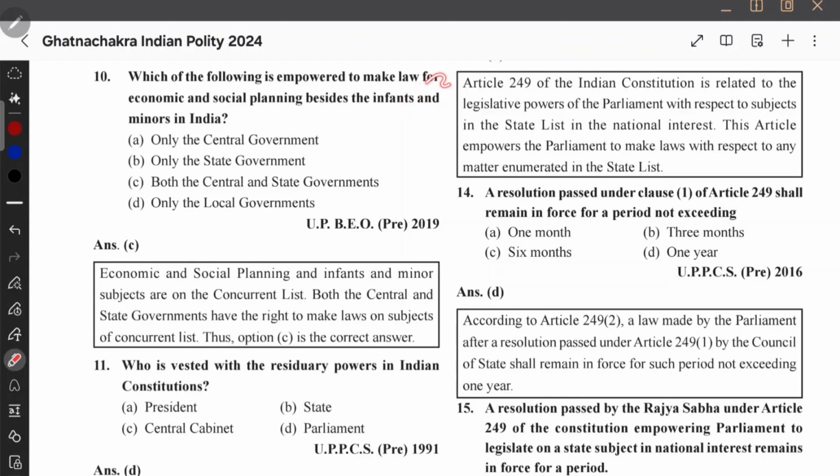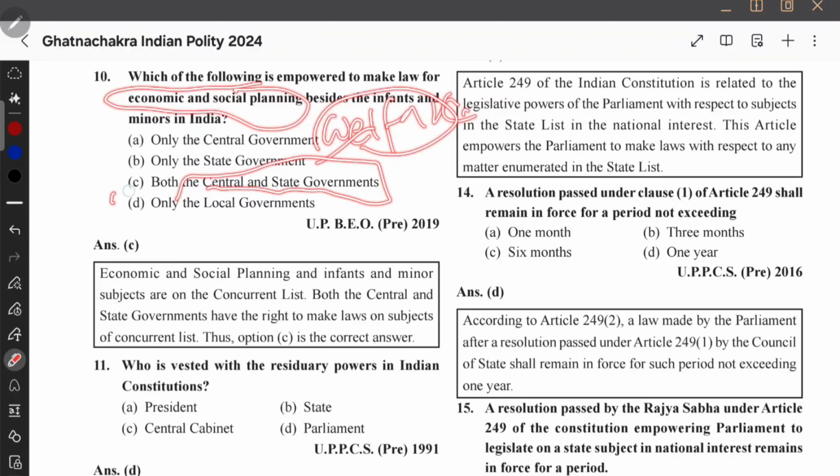They're asking which of the following is empowered to make law for economic and social planning, besides infants and minors, in India. See, I said welfare-related things are in the concurrent list. In the concurrent list, both central and state governments can make laws. So option C is correct.